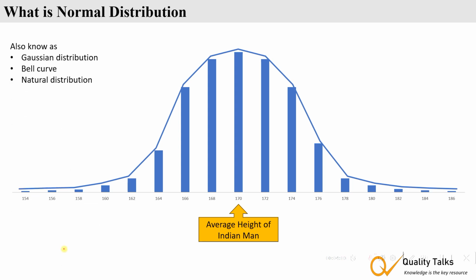Normal distribution is also known as Gaussian distribution, bell curve, natural distribution. As we said, most of the data is near the center, with less frequency as you go away from the center. Friends, we discussed the height of Indian men. That is a natural process. So nature produces results in normal distribution only. If you have a process which has controls and no special cause is attached to it, then it will be in normal distribution only.